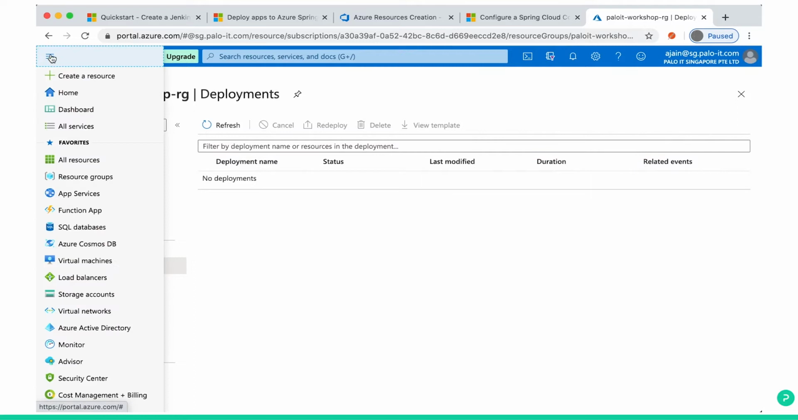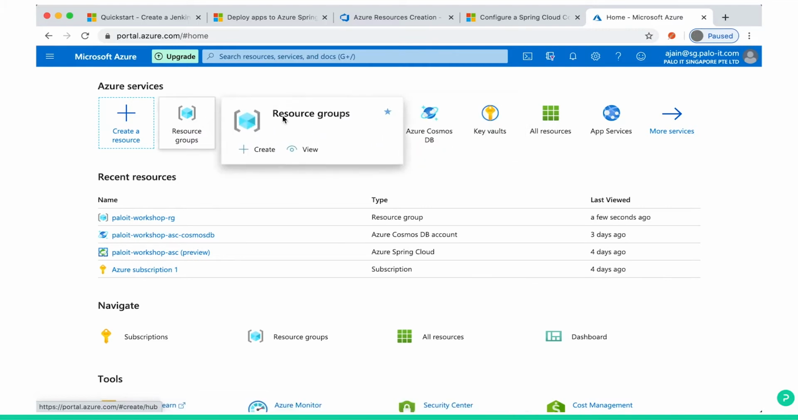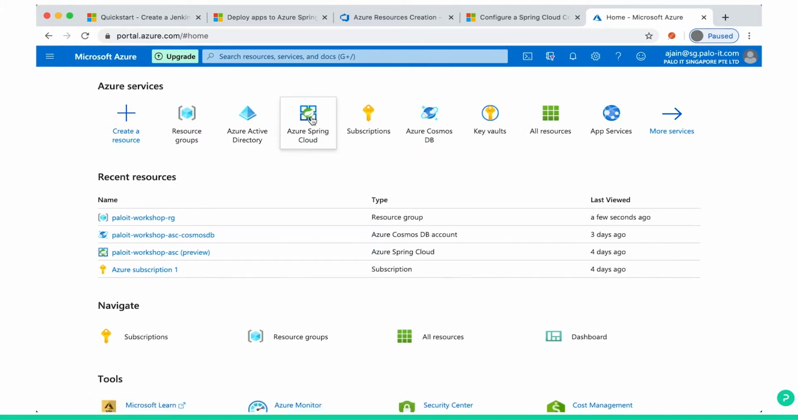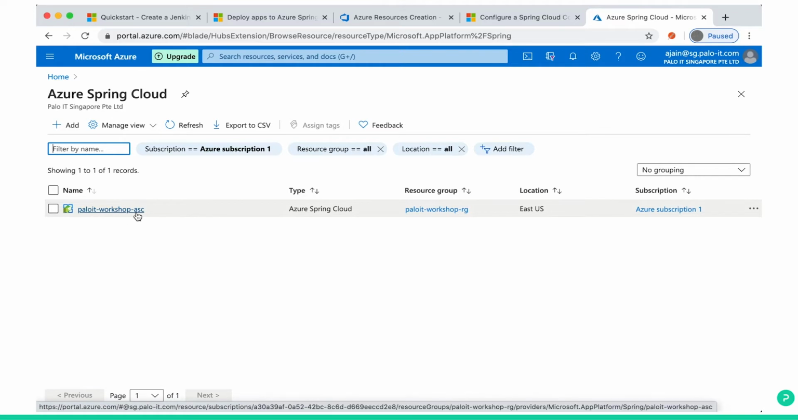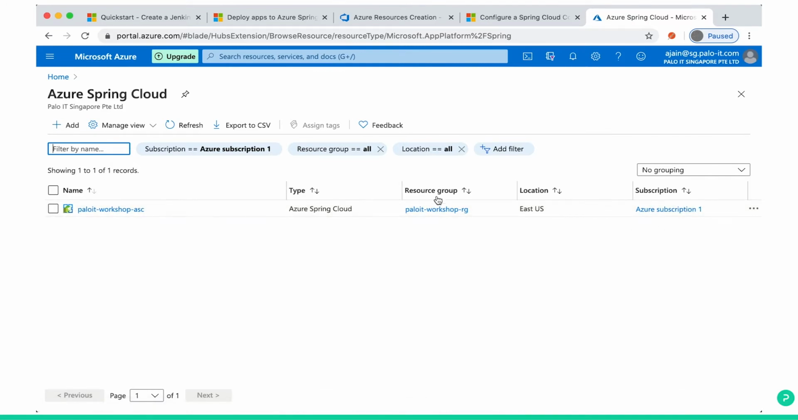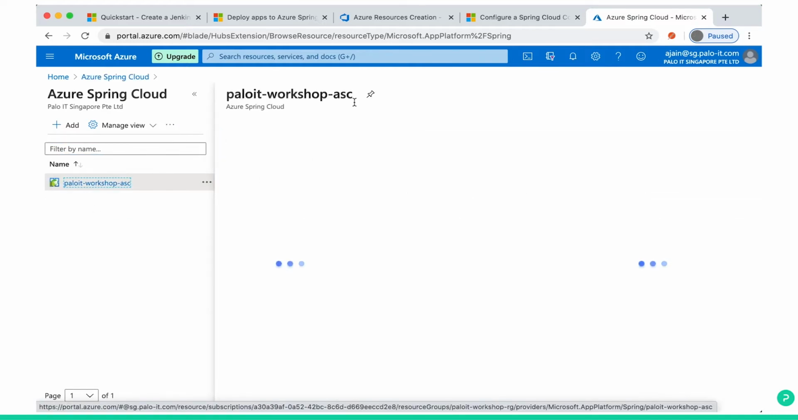Okay, so you go back again, come to home, and then you can click on Azure Spring Cloud, because we created resource group and then we created Spring Cloud. So when you click Azure Spring Cloud, you can see in the same way we have Palo IT-workshop Azure Spring Cloud ASC. So this is also created. You can see the subscription also here, and you can see the resource group. So this Azure Spring Cloud instance is under this resource group. You can click again here. This is your Spring Cloud instance.